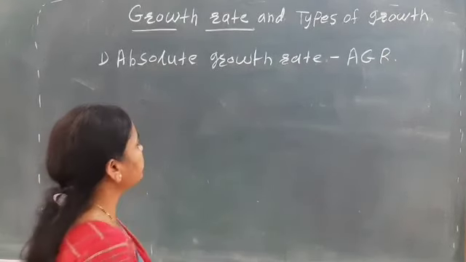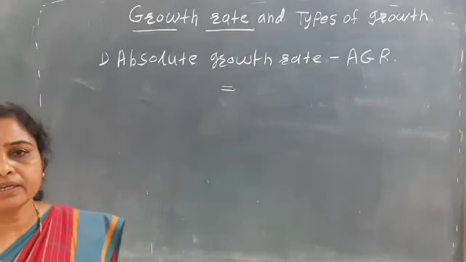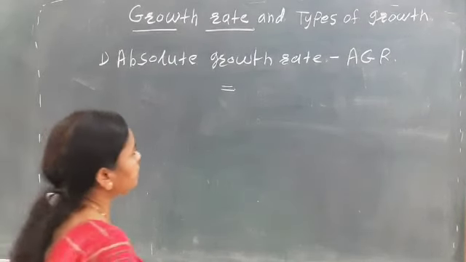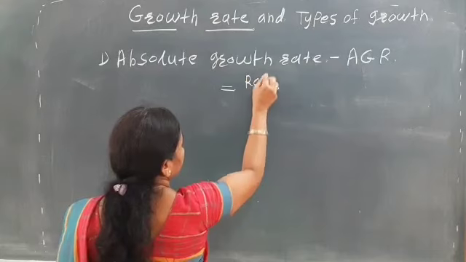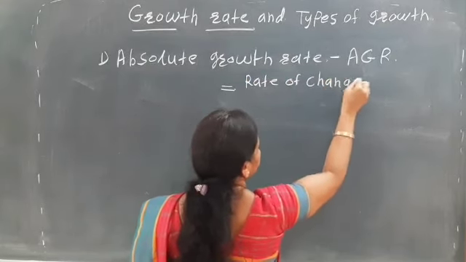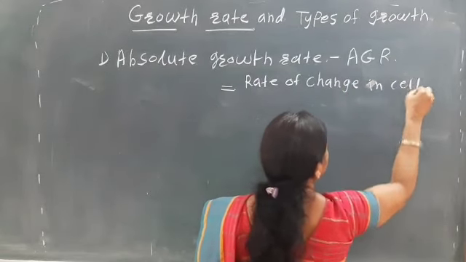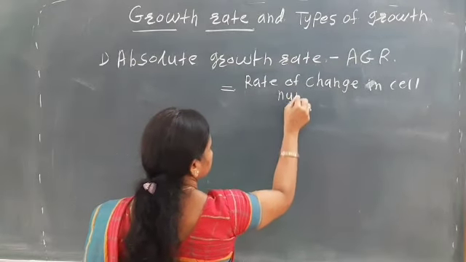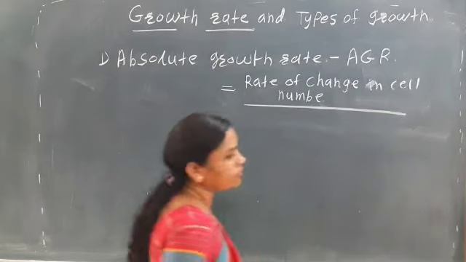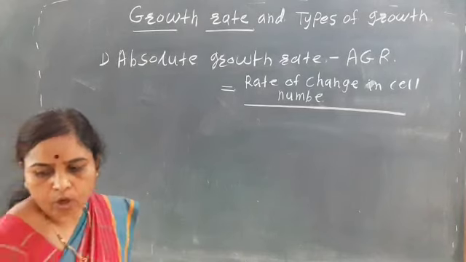It is explained as the rate of change in cell number to the rate of change in time interval.